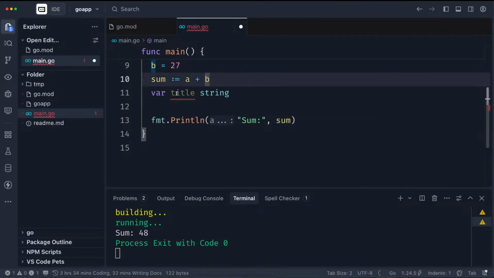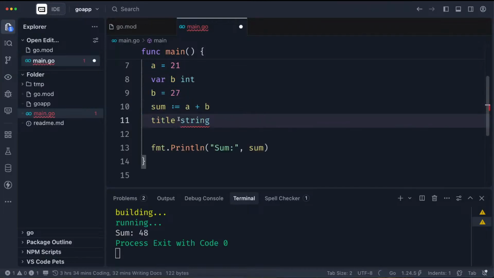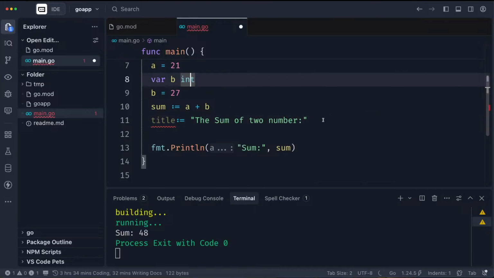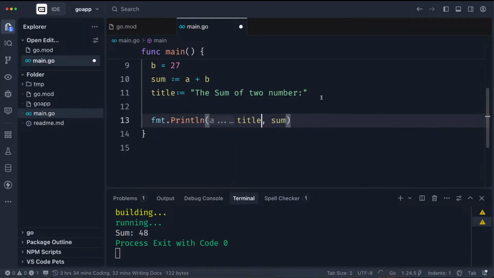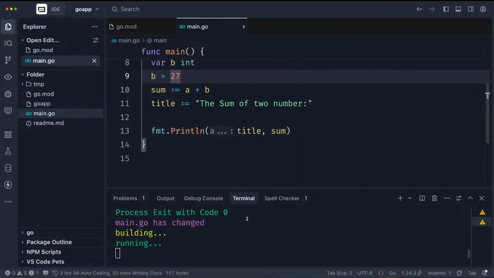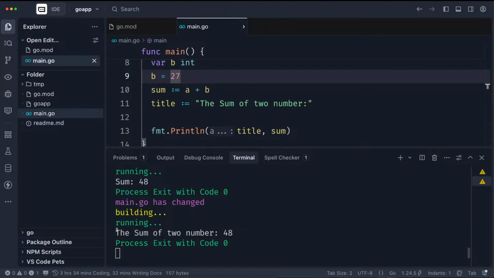Or you could just do the shortcut and say this is equal to the sum of two numbers. You can do something like this. This is fine. And the reason why this is underlined is because it's not being used. So if we want it used, we do something like this. So as I save, it gives us this for us. So simple and clean.